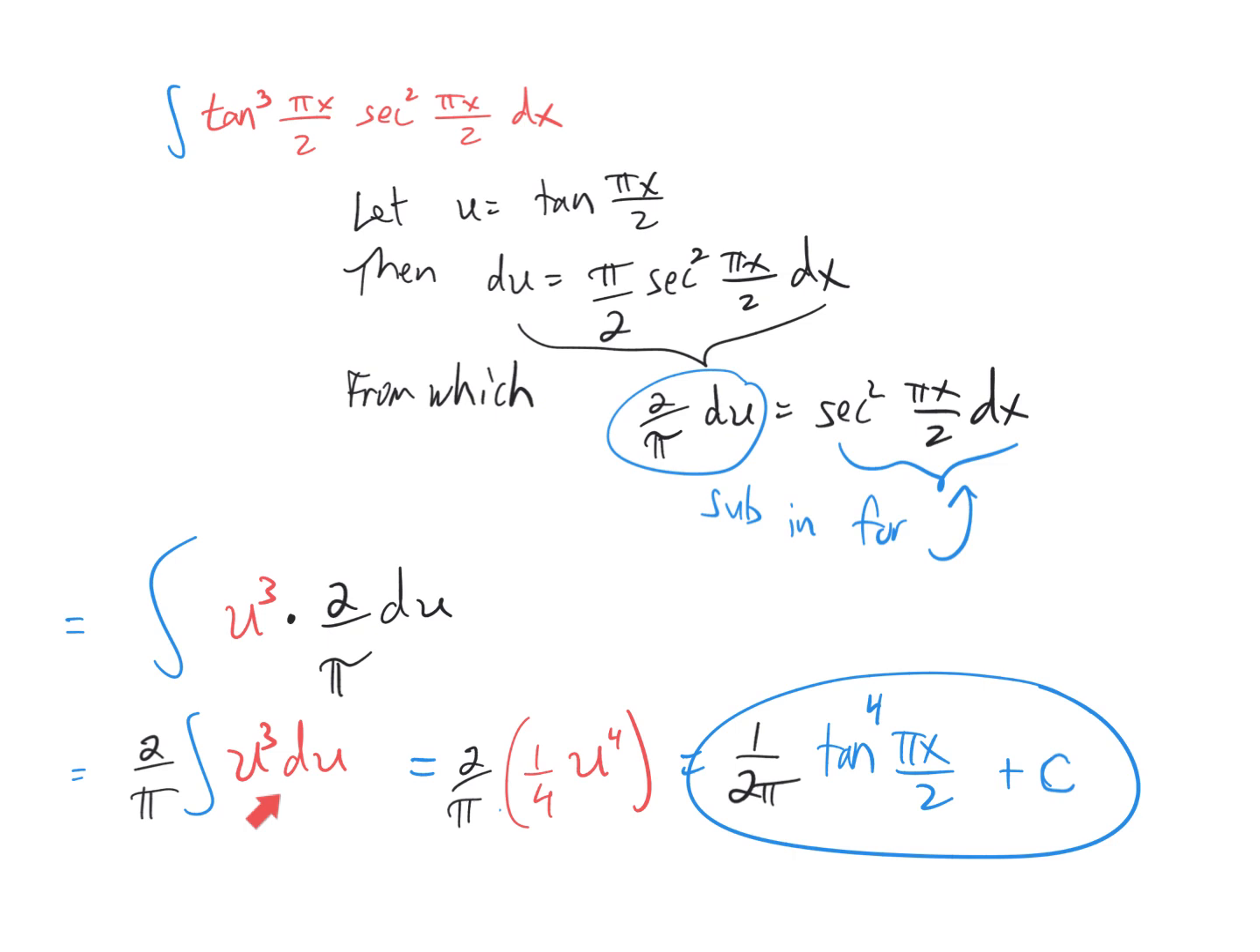Do that very simple power rule antiderivative. And then simplify, resubstitute the u expression in, and we're done. That's it for number 24.